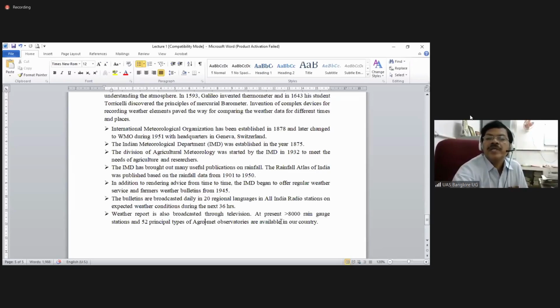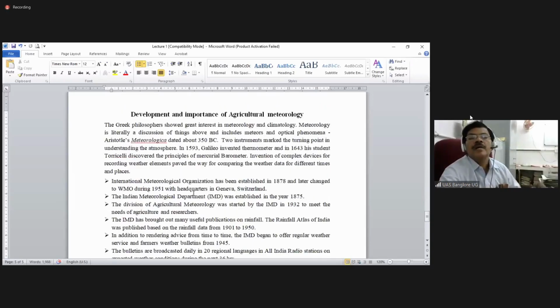At present, more than 8,000 rain gauge stations are present in the country, with more than 52 principal types of agromet services available. Of course, now different apps are also available, through which so much agro advisory service is given through the IMD and also through the agricultural universities, where there is a coordinated research project on agrometeorology, where physics and agronomy people will be there.